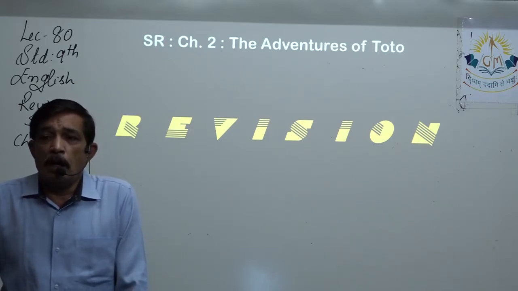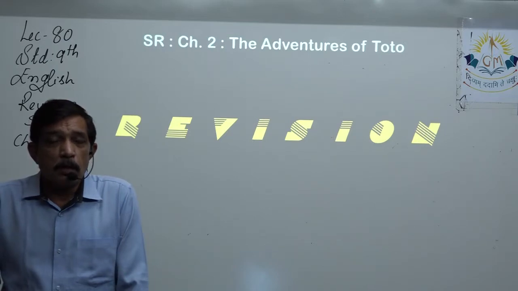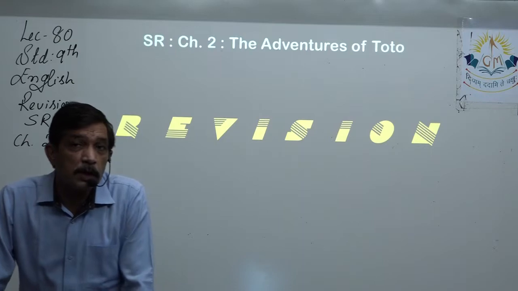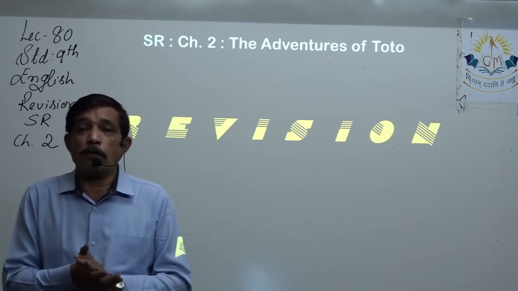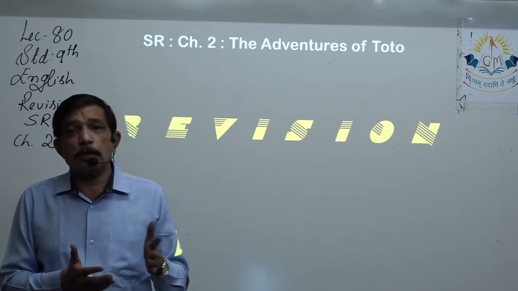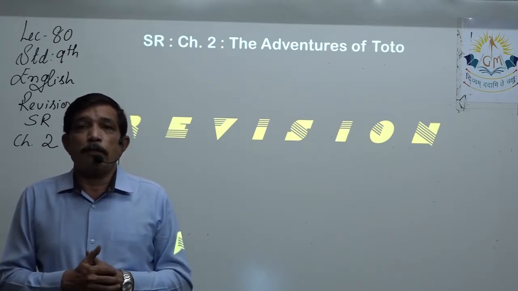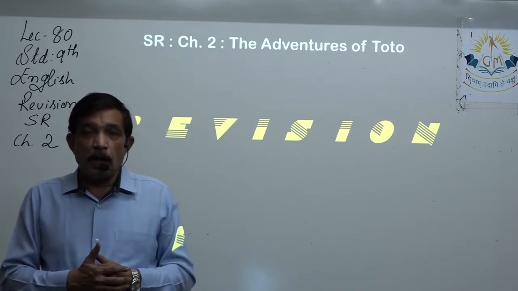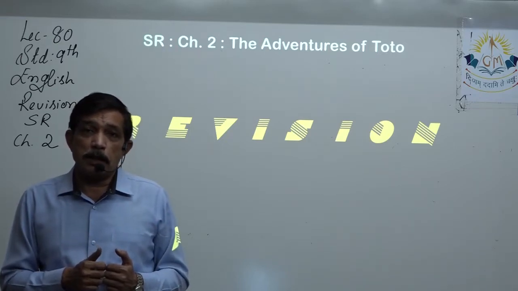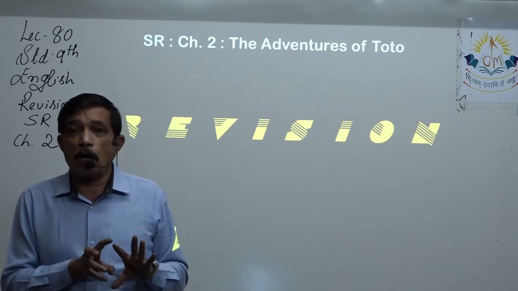So grandfather bought the little monkey from the Tonga driver for a sum of rupees 5. So this is the description of how grandfather acquired Toto, the little monkey, from the Tonga driver. Now comes the second description. The second description is how Toto was kept in the house.